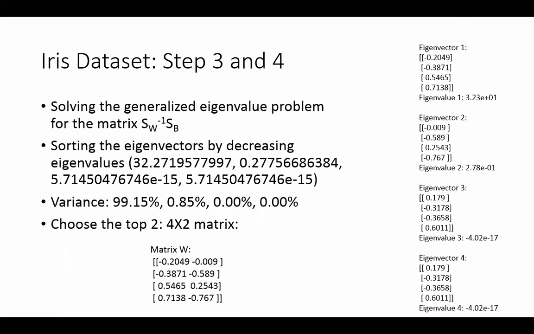So I get 4 eigenvectors, based on the scatter matrices, by solving the generalized eigenvector problem for the matrix SW inverse, the within class, multiplied by the between class. So you calculate the eigenvectors, you get 4 eigenvectors, and then you sort the values. The first one is explaining 99.15, then 0.85. So you just select the top two, and that is going to be a 4 into 2 matrix when you map it.